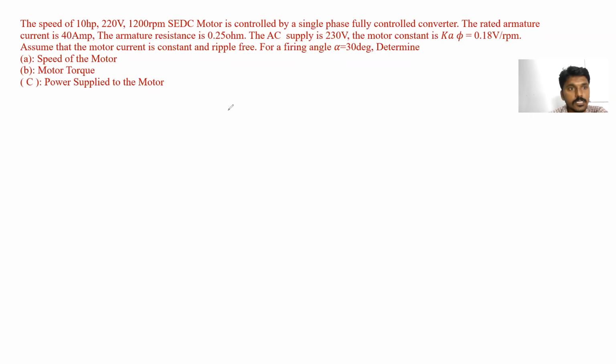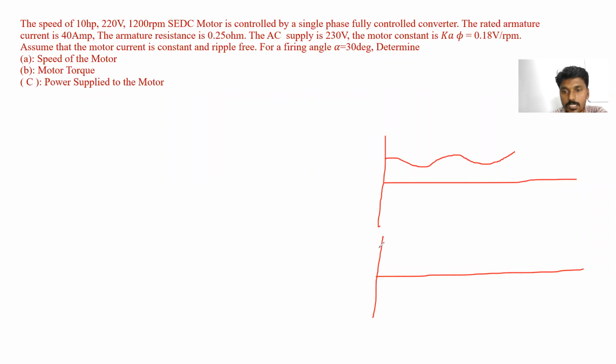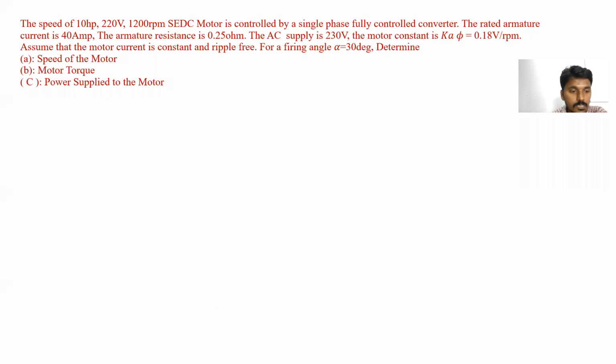Assume the motor current is constant and ripple free. Generally we say the motor current is constant like this. But here, assume the motor current is constant and there are no ripples in this current, whereas otherwise ripples are present like this. Clear? So that's why he says to assume this data.